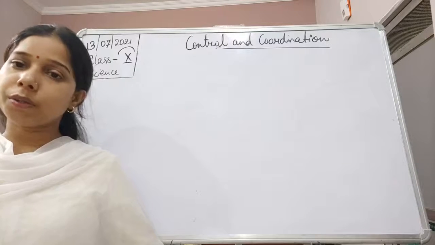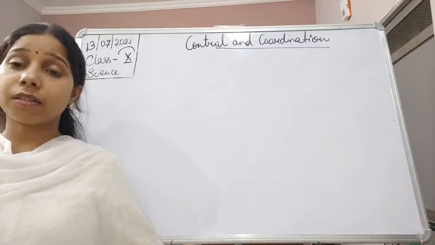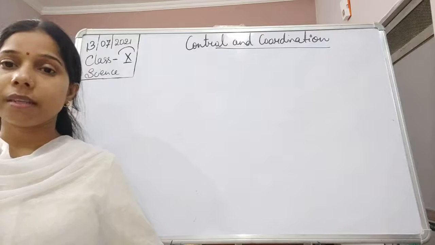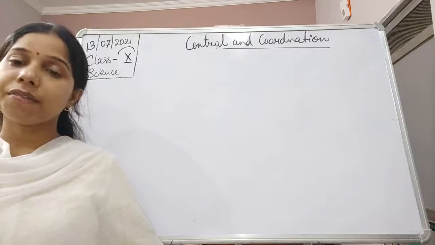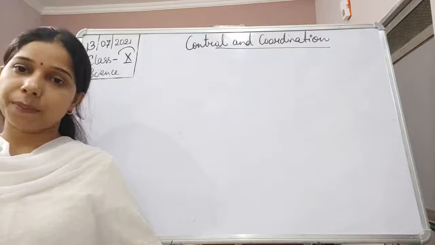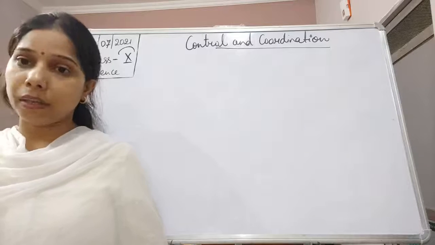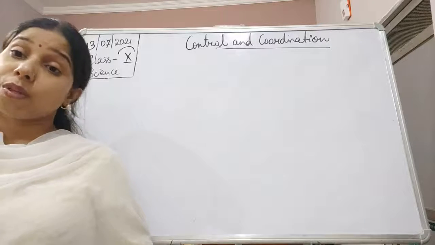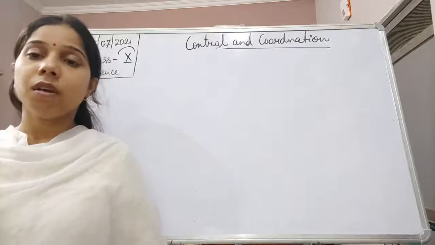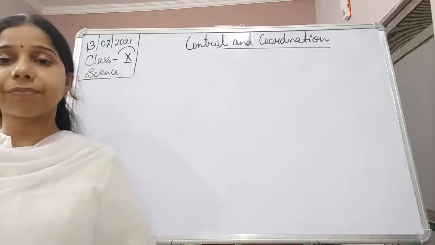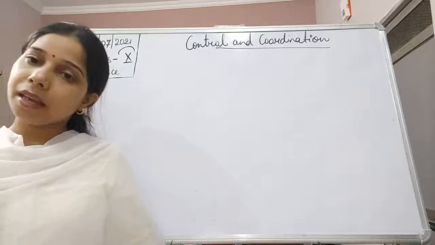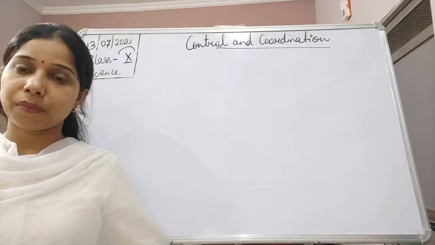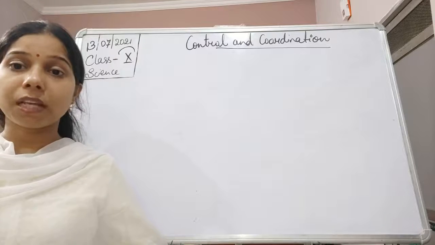Now, if we come to the neuron, you will find that its structure basically consists of three different components. First, the cell body, then dendrites, and finally the axon. What is the cell body? Like all the different types of animal cells, which consist of cytoplasm and a nucleus, the cell body of the nerve cell also consists of cytoplasm and a nucleus.